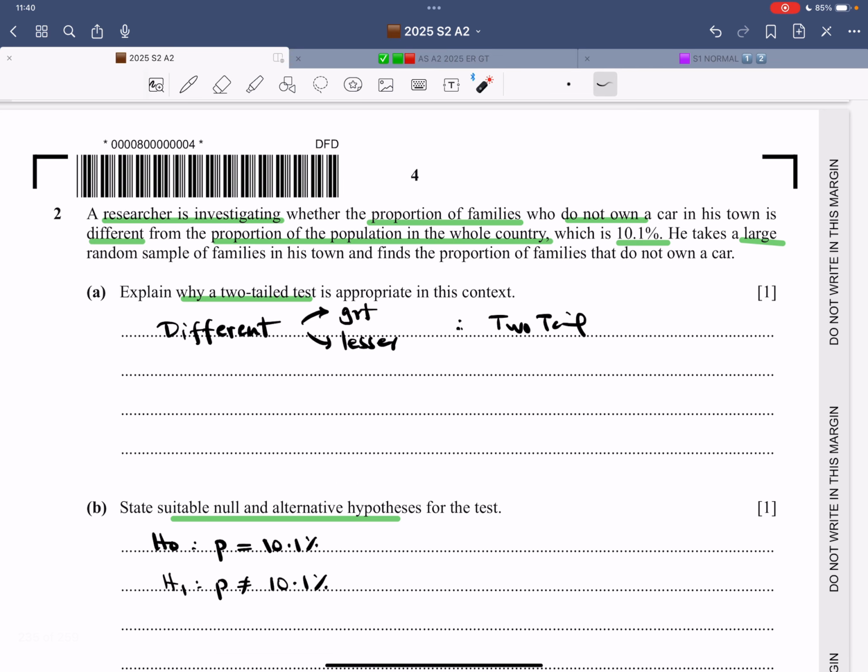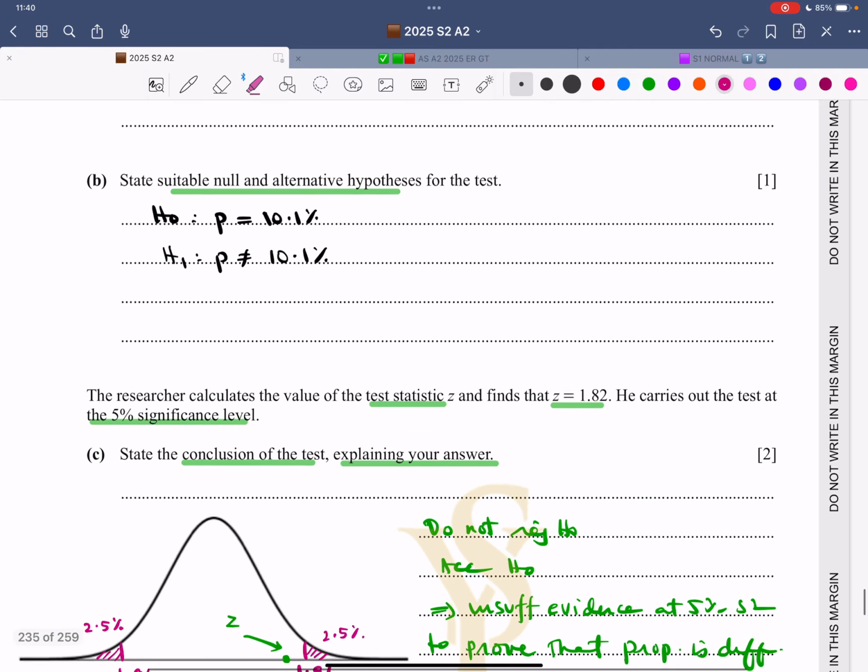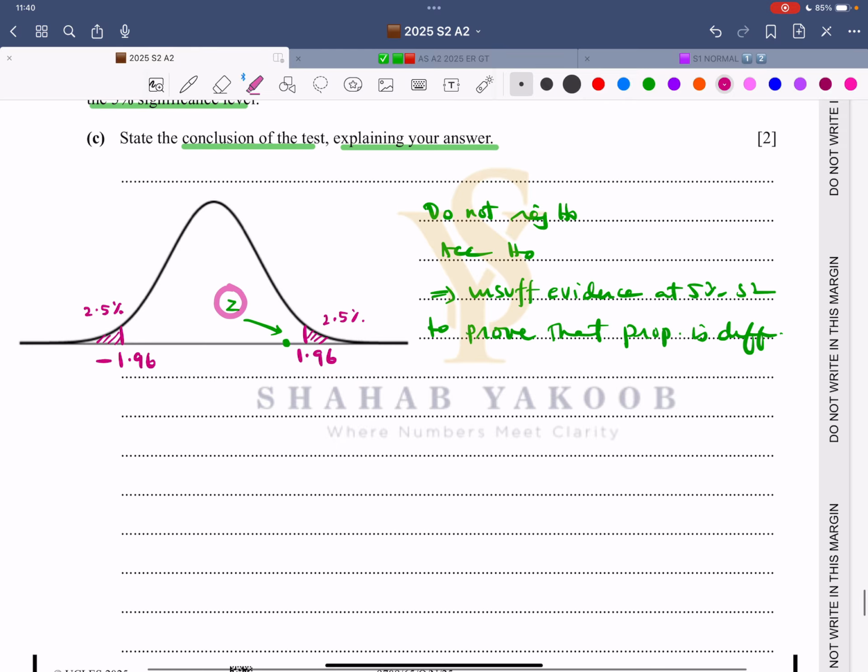Question number 2. It says a researcher is investigating whether the proportion of families who do not own a car in this town is different. Keep focus on the word different from the proportion of the population in the whole country, which is 10.1%. He takes a large random sample of families in his town and finds the proportion of families that do not own a car. So let me also underline this thing. He takes a large random sample. So that is why again over here, we can use the z value as they have used it.